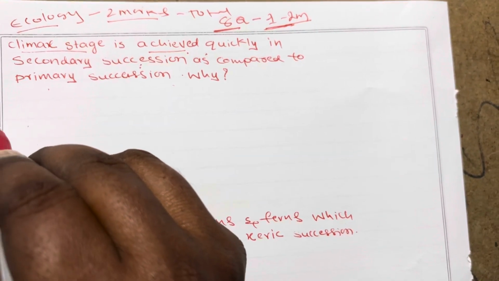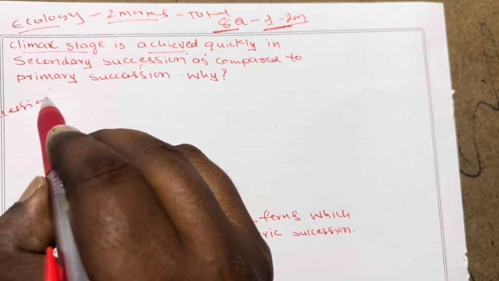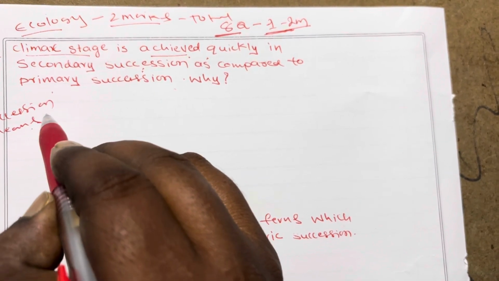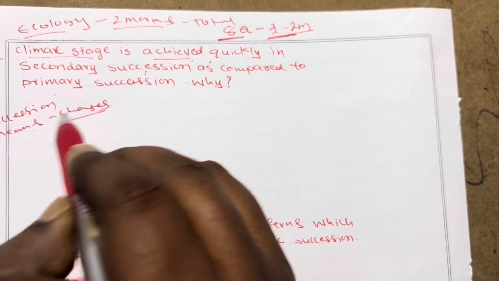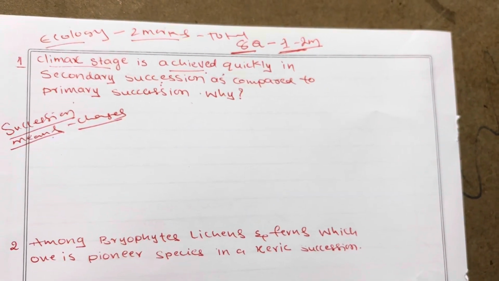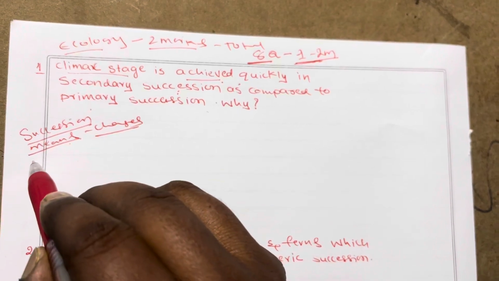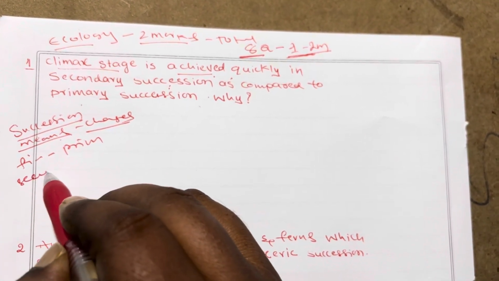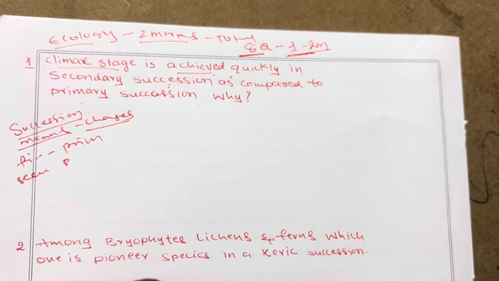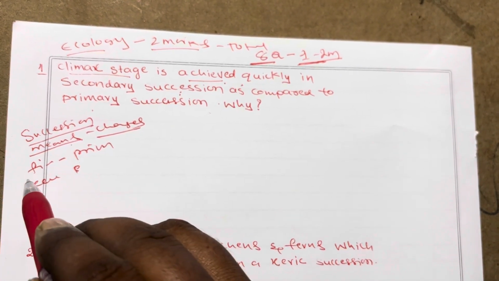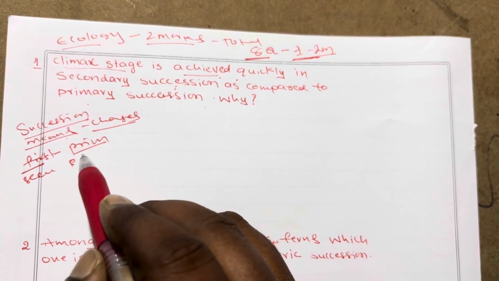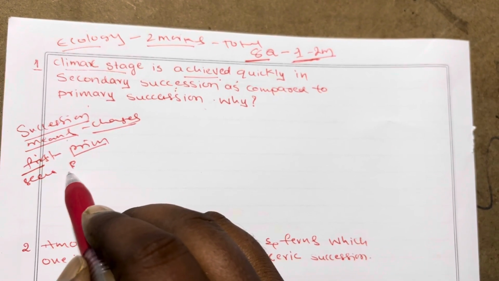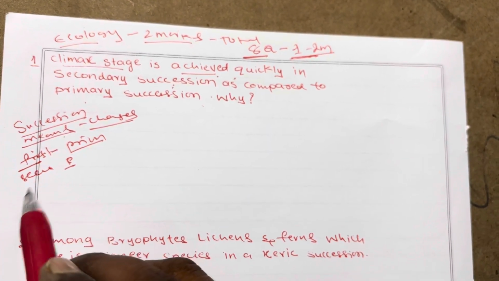First of all, succession means changes. The first succession is called primary succession. The second succession is called secondary succession. The first time succession is called primary succession, and the second time succession is called secondary succession.